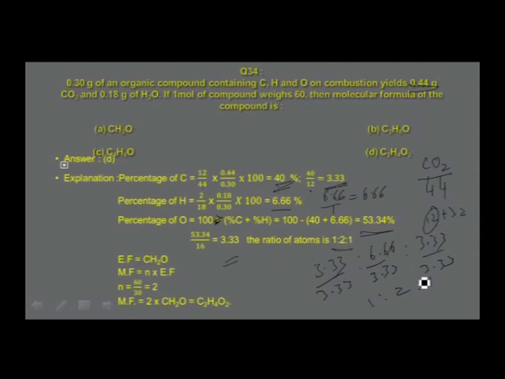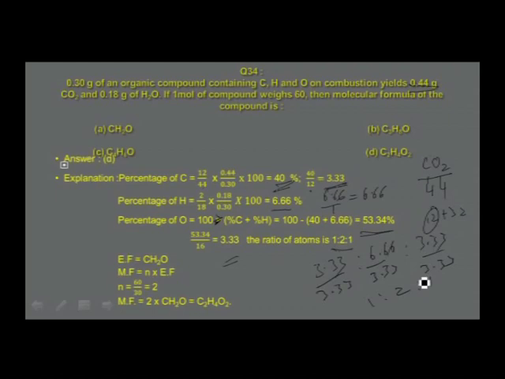Empirical formula is CH2O. And we know the formula: molecular formula is equal to n into empirical formula. Use this relation to get the molecular formula. To get the molecular formula, you require both the value of n and the empirical formula. To get the value of n, molecular mass is given as 60.